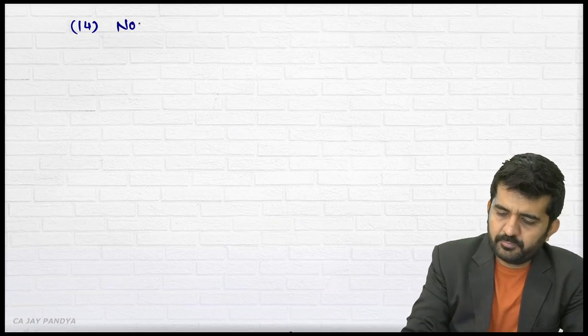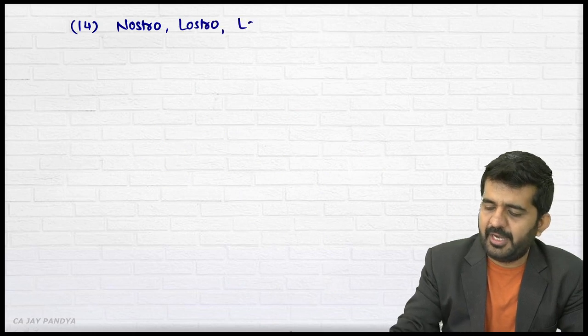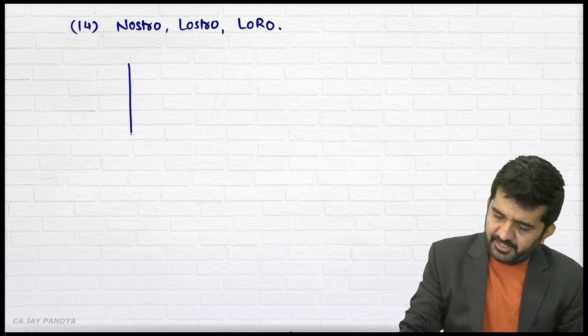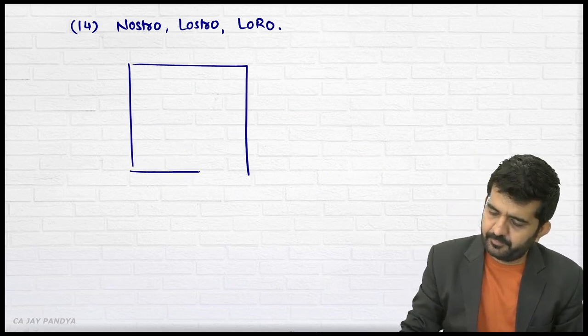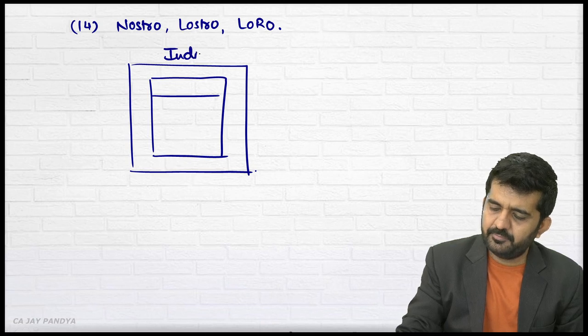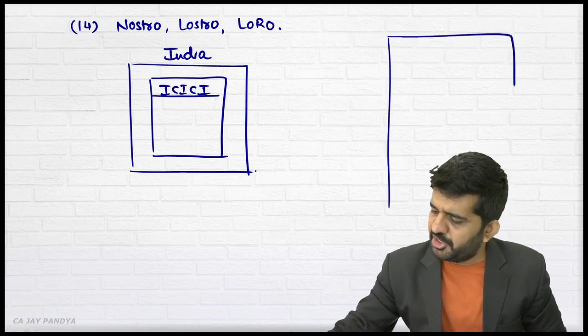Then we went to nostro, vostro, and loro account. If some bank in India, so this is a bank in India, which is ICICI Bank, is not having a branch in USA.